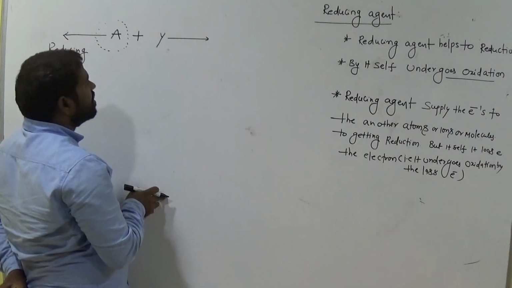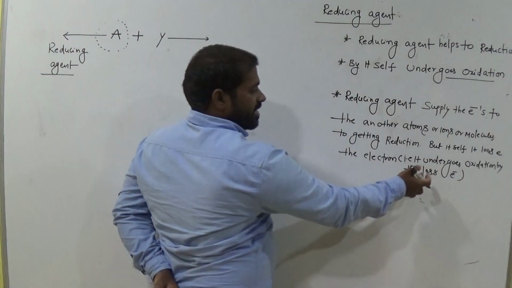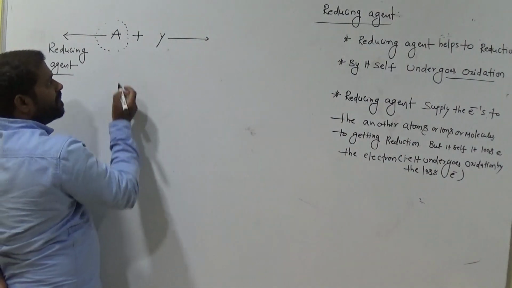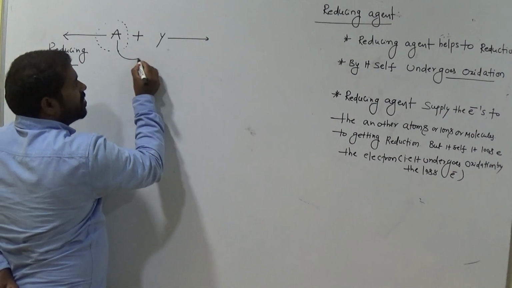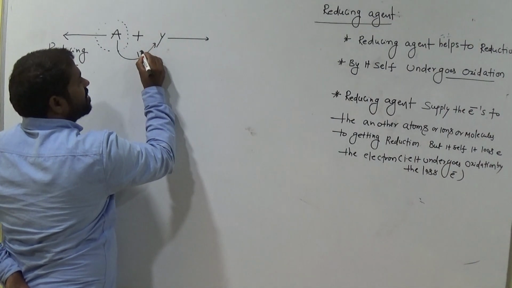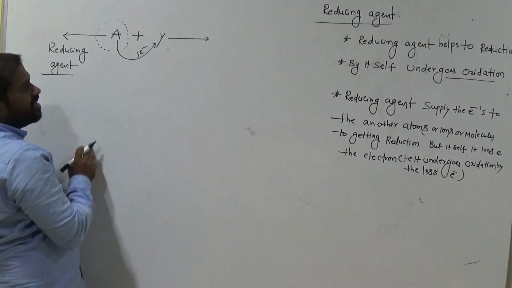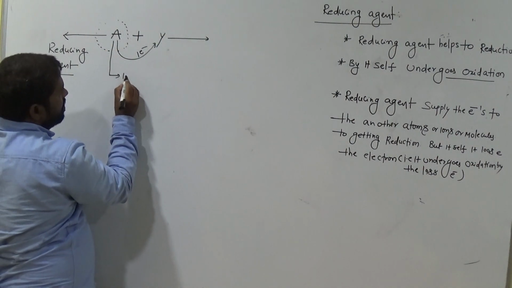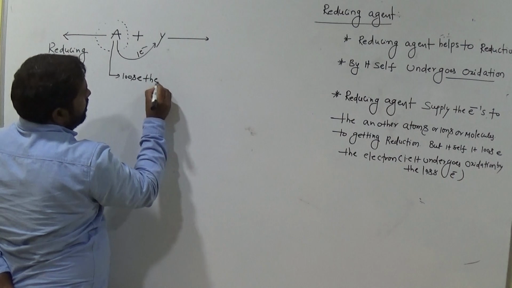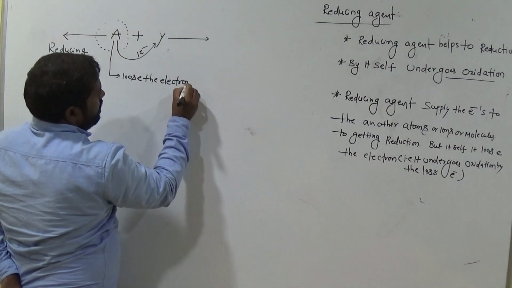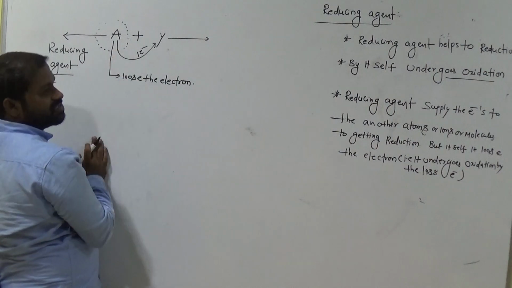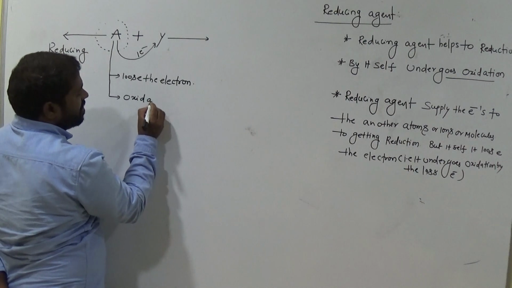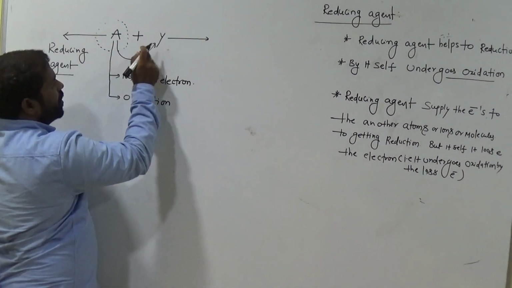Reducing agent means it undergoes oxidation by losing the electron, am I right? It helps the reduction. Now A donates 1 electron, suppose. That means it loses the electron or not? 1 electron it loses. Loss of electron means A undergoes oxidation or not? It produces the electrons.